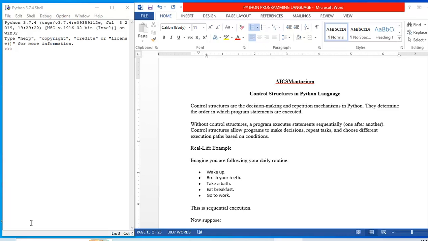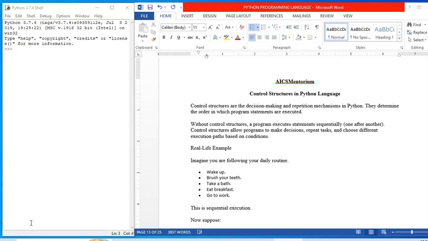Now let us first see what are control structures. Control structures are the decision making and repetition mechanisms in Python. When we write any program, there is not always sequential execution, but at times we need to write logic in such a manner that depending upon the decision, which is whether the condition is true or false, the steps are taken. They determine the order in which the program statements are executed.